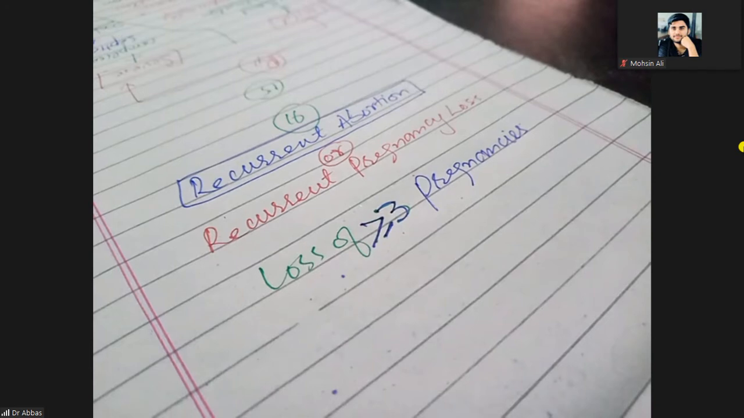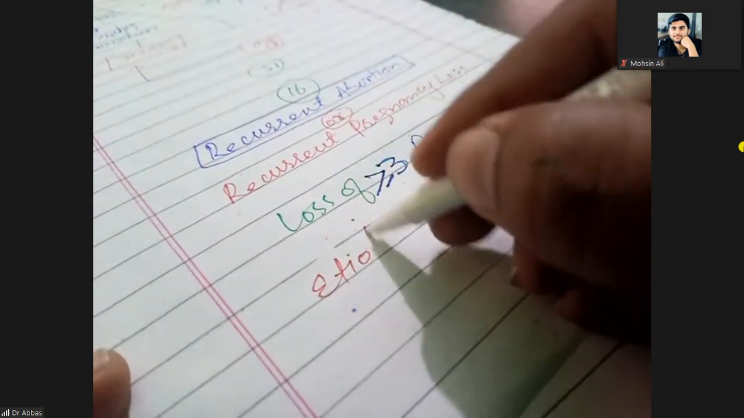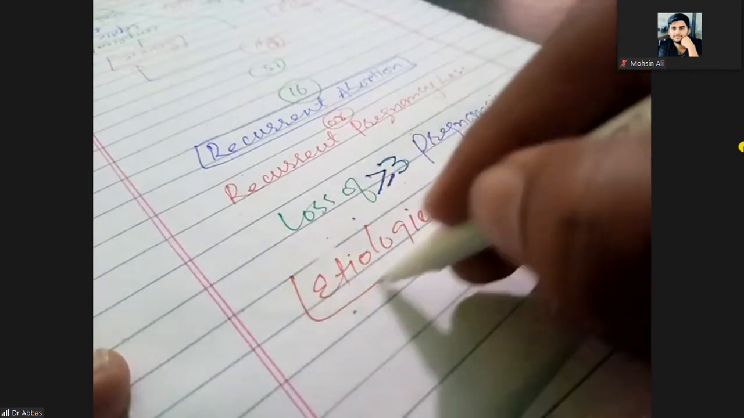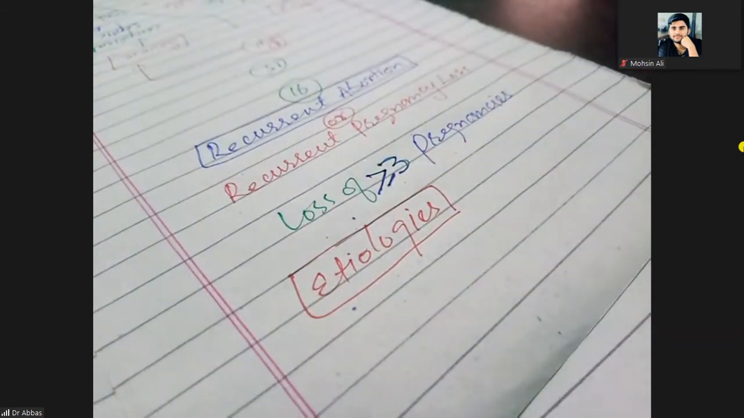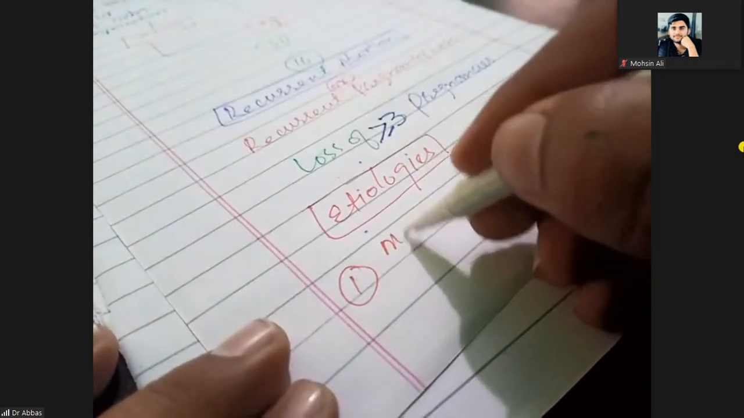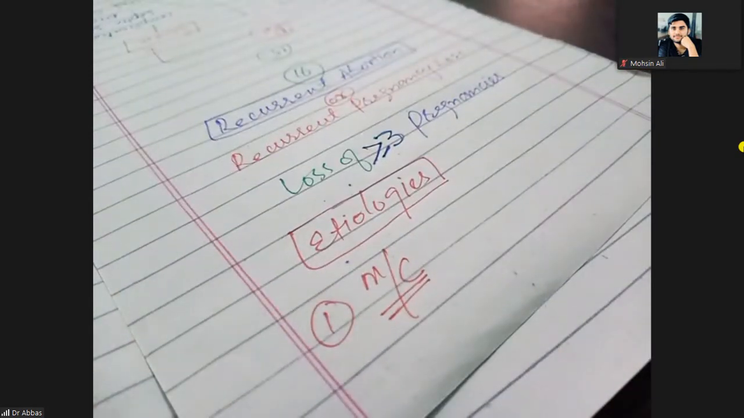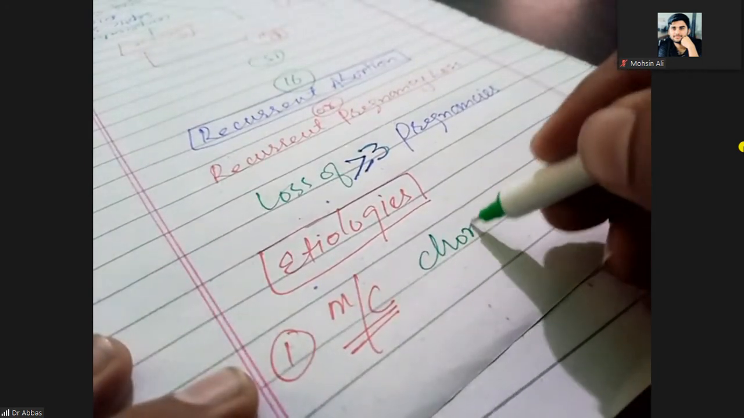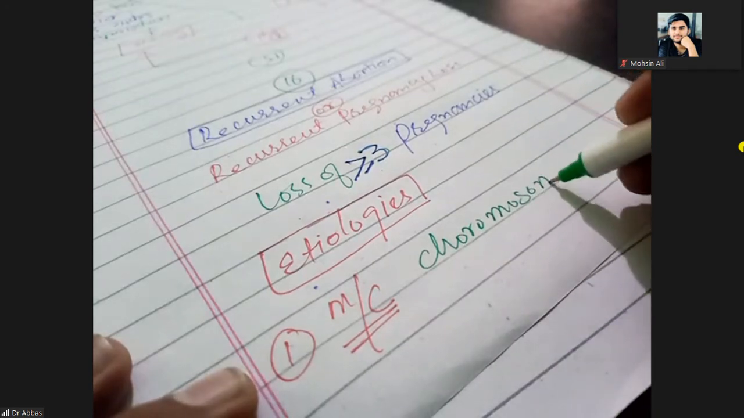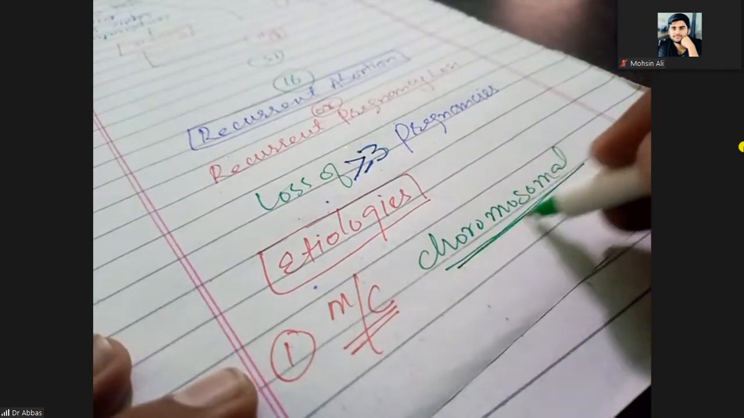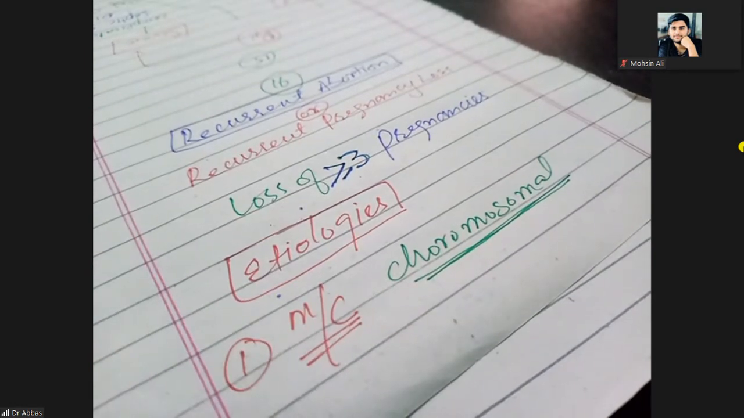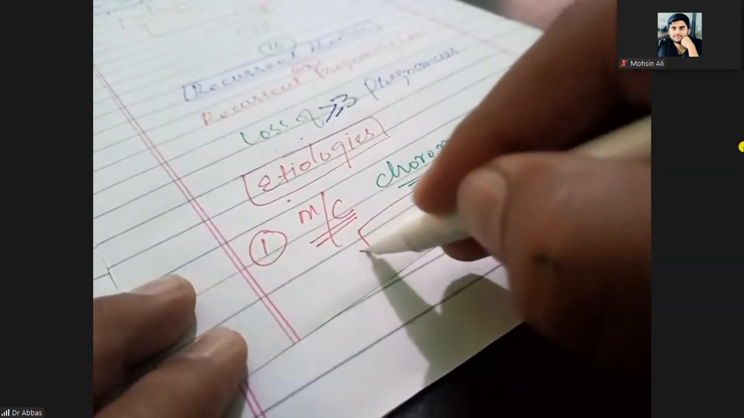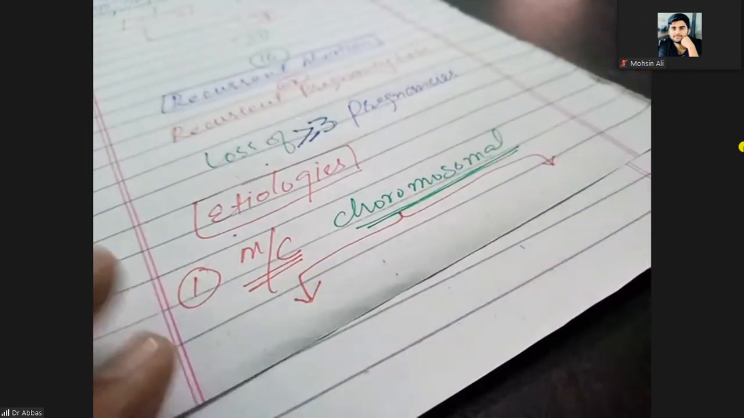So what are the etiologies? The most common, most important, extremely important etiology is the chromosomal etiology. Chromosomal. This is the most common, most important etiology, that is the chromosomal defect. When there is a chromosomal etiology, it is further divided into 2 categories.